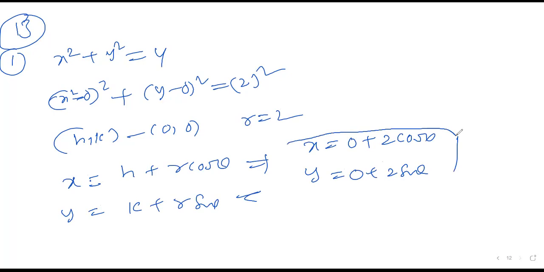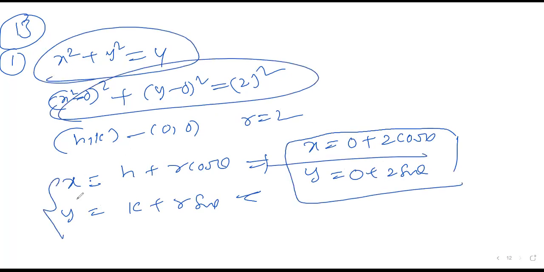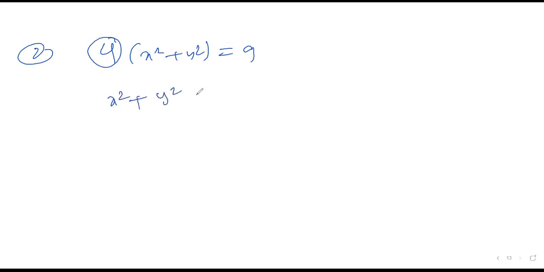Like this, we have to take the answers from the format of the equation, then get back the parametric equation. Like question number 2, 3, 4, like that, all questions are there. Please concentrate on that. Take the second question: 4 times x square, sometimes you get an answer like that, but the equation should not be like this. You should take it out: x square plus y square equal to 9 by 4. Now the equation becomes x square plus y square is equal to (3 by 2) whole square. The coefficients should always be 1. Please remember that. That is what I'm trying to say. So like this, all questions are there.